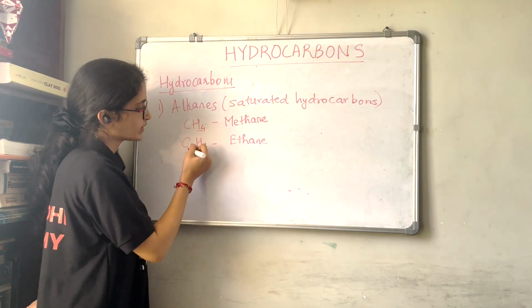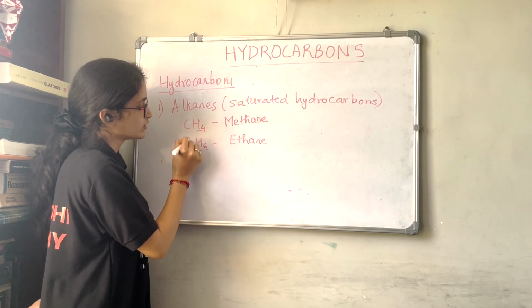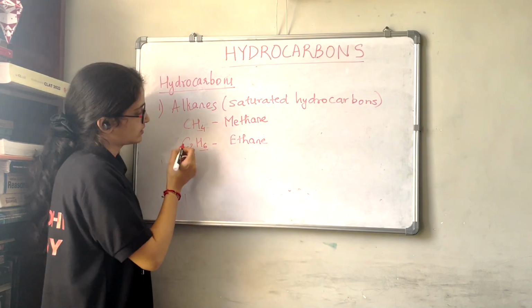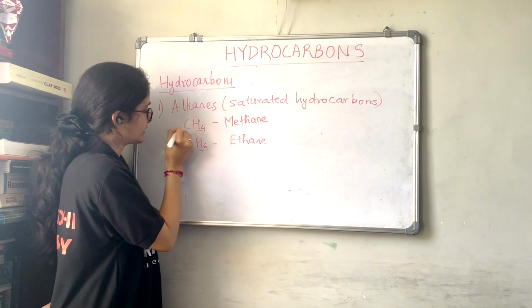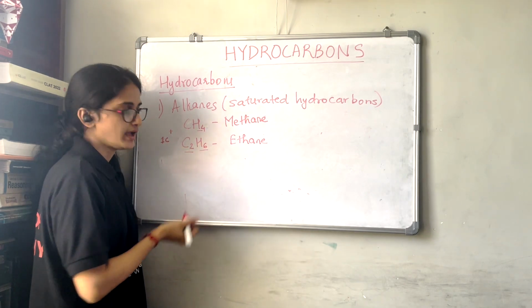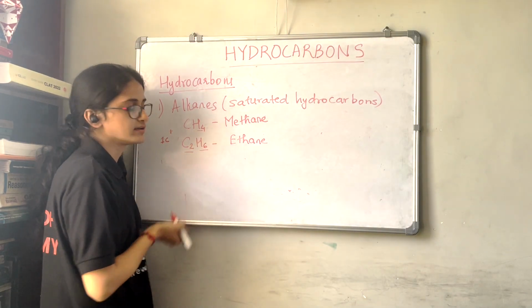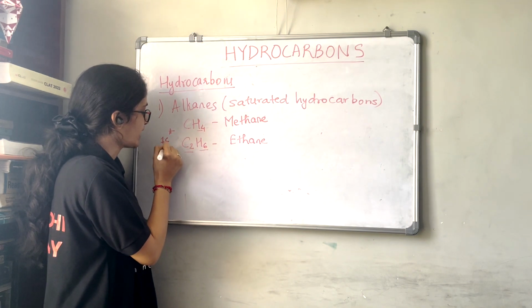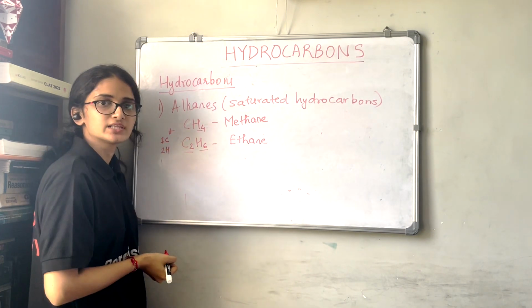So how many more carbons have we added to get this C2? Only 1 carbon we have added, right? To this carbon we have added 1 carbon atom, and these are 4 hydrogens, and here there are 6 hydrogens. So we have added 1 carbon and 2 hydrogen atoms.